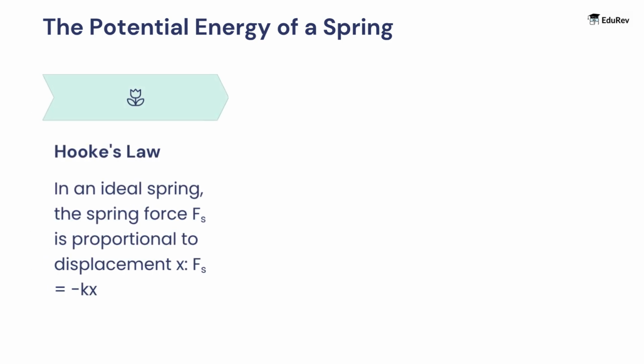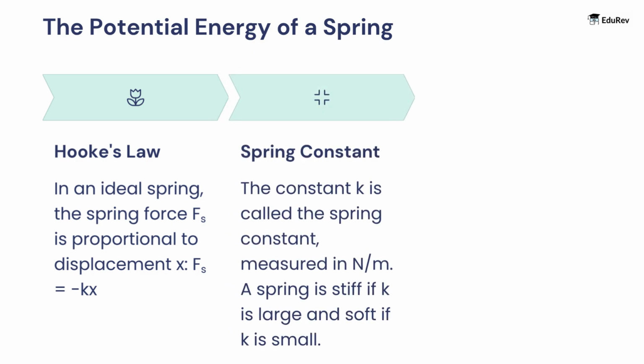Hooke's law. In an ideal spring, the spring force Fs is proportional to displacement x, Fs is equal to minus kx. Spring constant. The constant k is called the spring constant, measured in Newton per meter. A spring is stiff if k is large and soft if k is small.